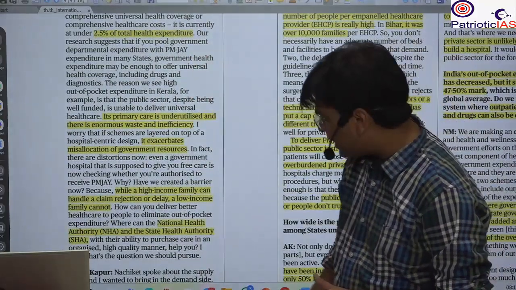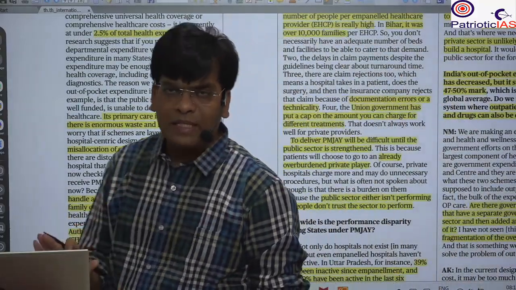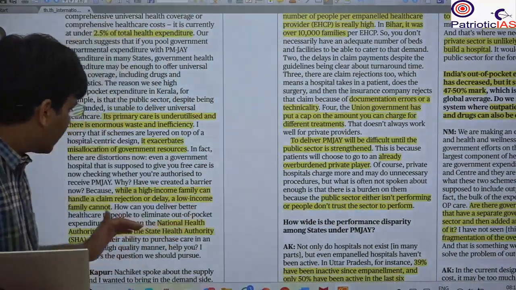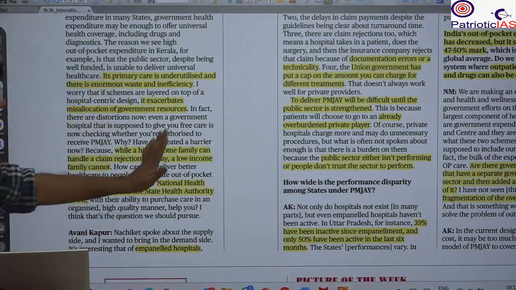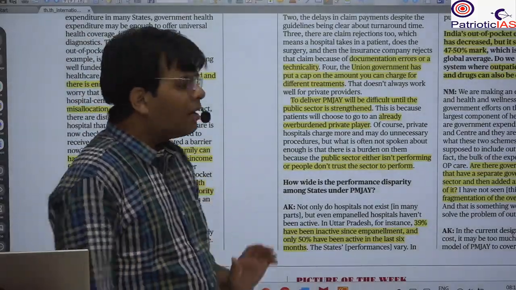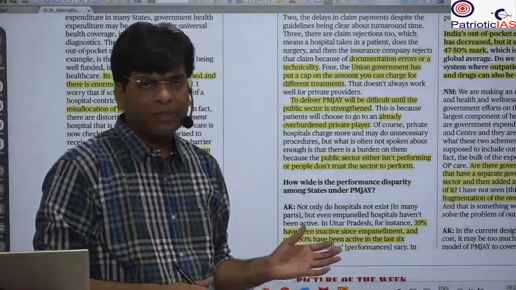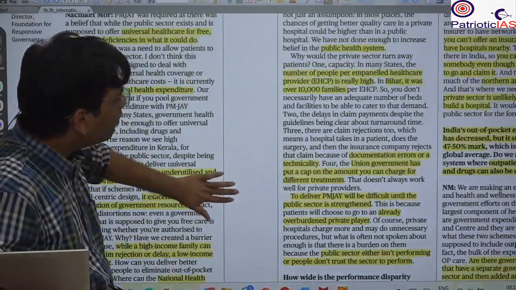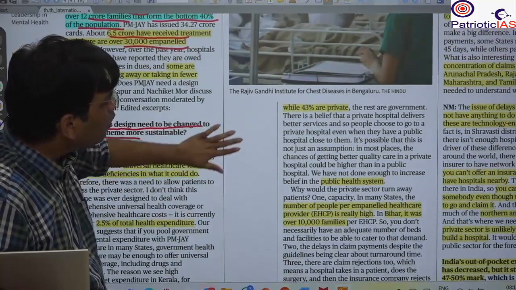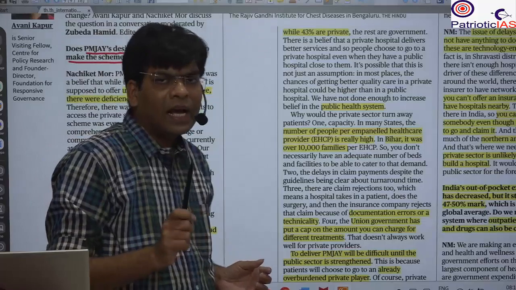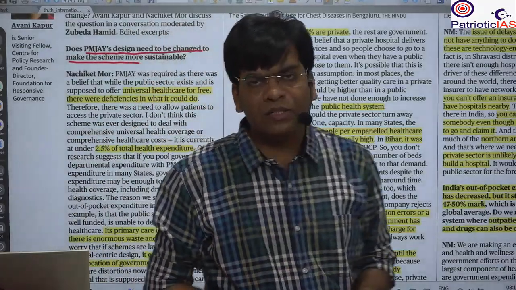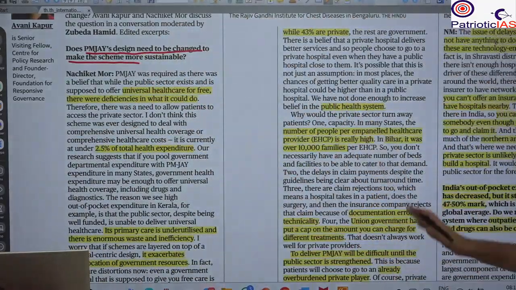Besides that, we have seen that there has been a dominance of the private sector, and the private sector has been overburdened, because many times people do not believe in the quality of public sector hospitals. So generally people go to the private sector, and it is overburdened, and that's why recently there has been less activity by the impaneled private players.